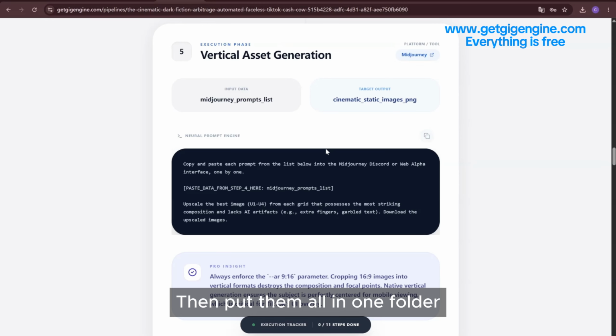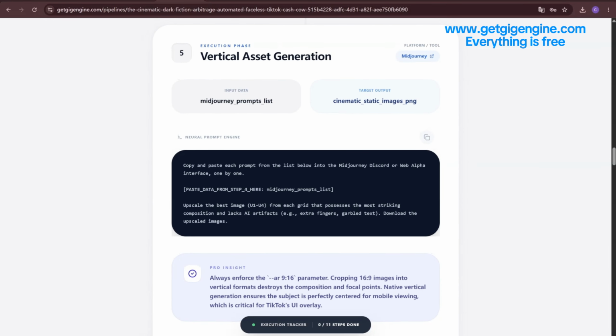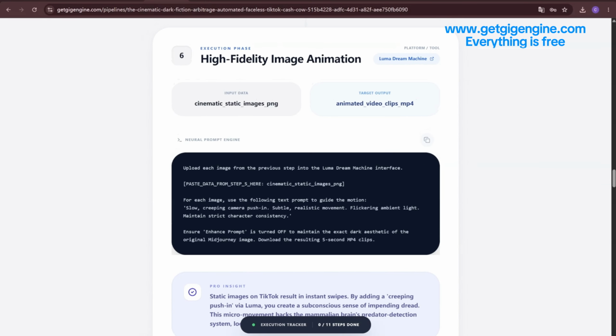Then put them all in one folder. Okay, that's the complete content of step 5. Good. Next, step 6. Convert the 5 static images from step 5 into dynamic videos.